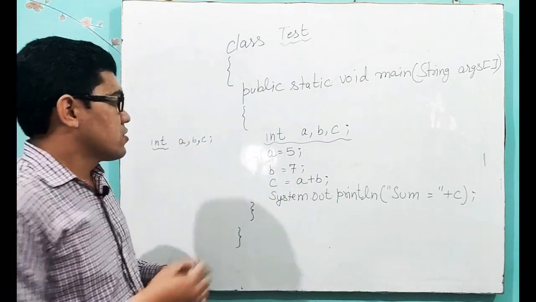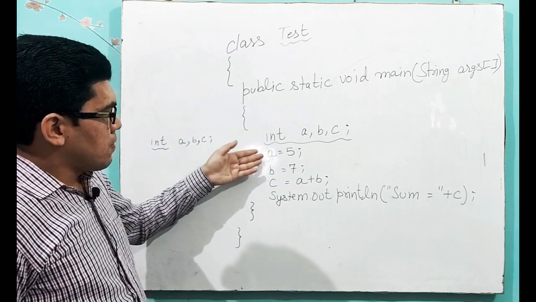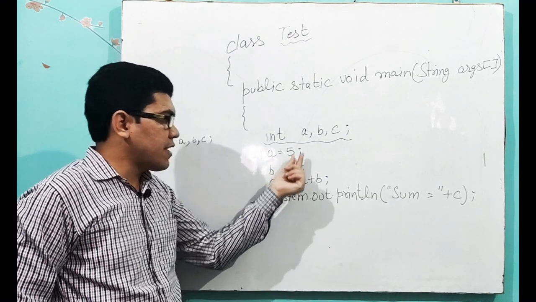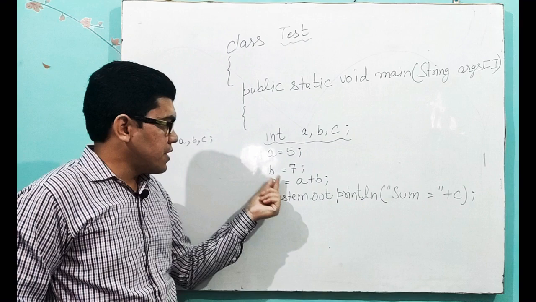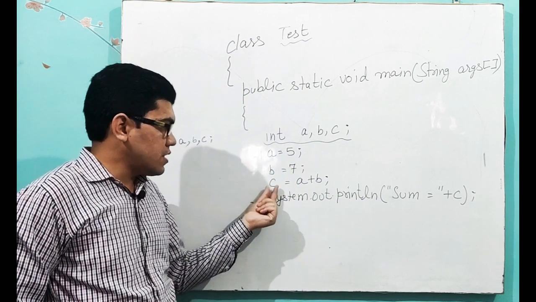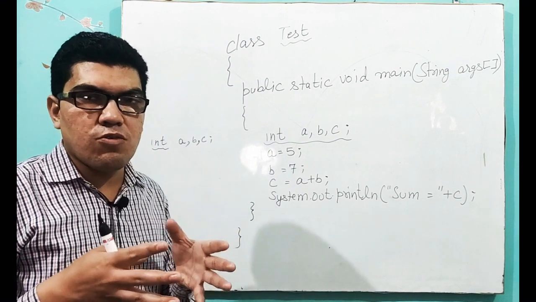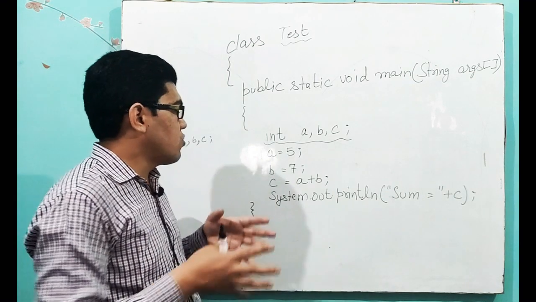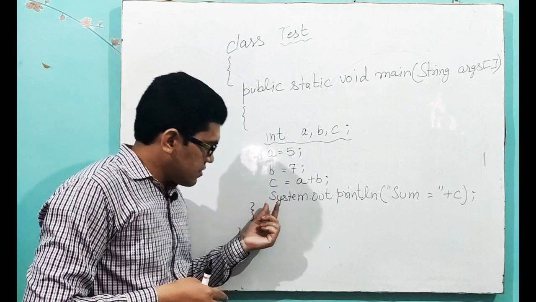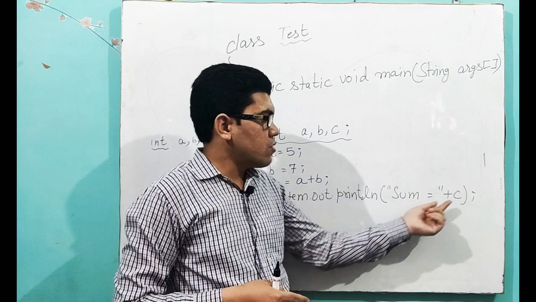Okay students, now check that. A equals 5, I stored 5 in A. B is equal to 7, means I stored 7 in B. C is equal to A plus B. Now the value of C will be the value of A plus the value of B. So we stored the value in C, and then I print System.out.println sum is equal to plus C.